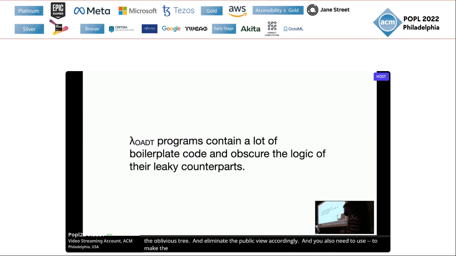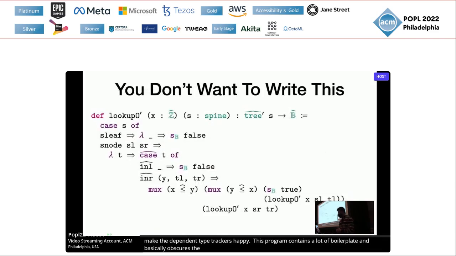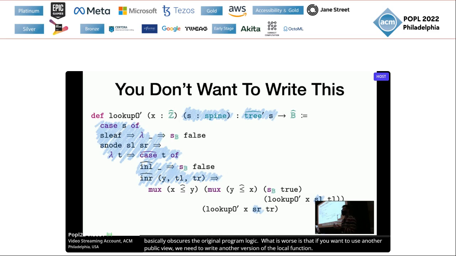So that's not great. This program contains a lot of boilerplate, and basically it obscures the original program logic. But what's worse is that if we want to use another public view, we need to write another version of the local function and deal with different boilerplates, even though the high-level program logic is exactly the same.